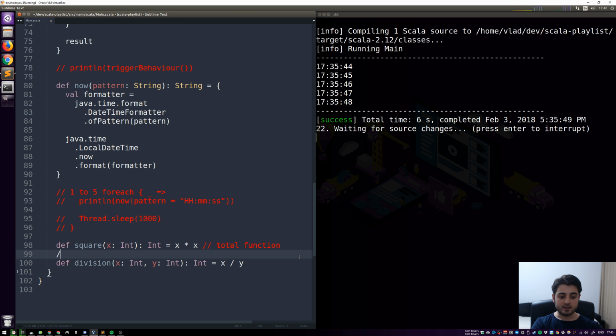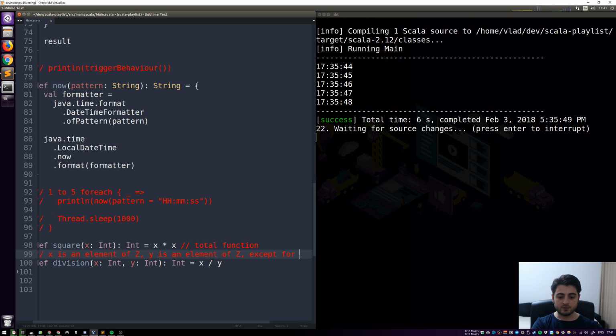So you go in and say, they use this other notation, the element-of symbol. They would say x is an element of ints, or of Z, and then say y is also an element of Z, which is all the integers except for 0.